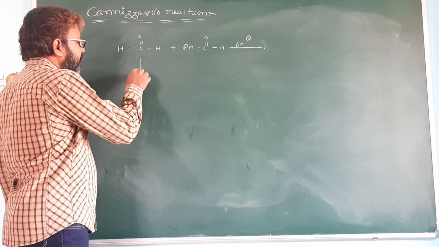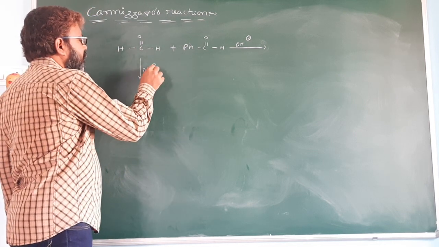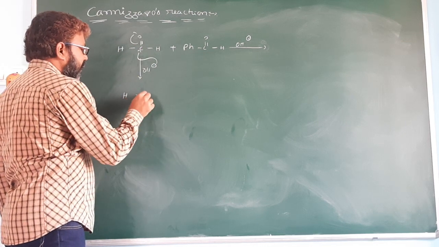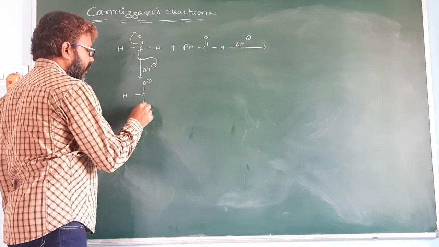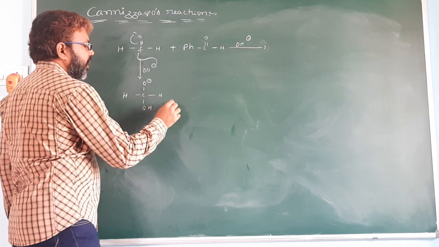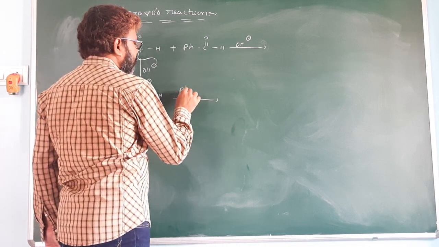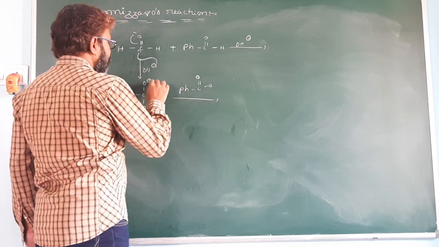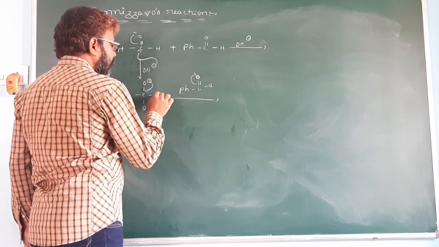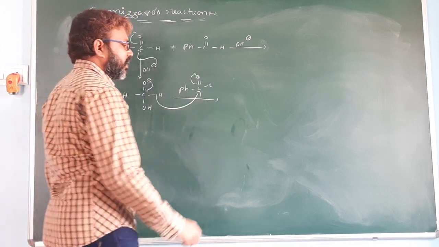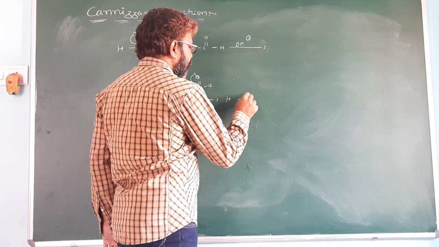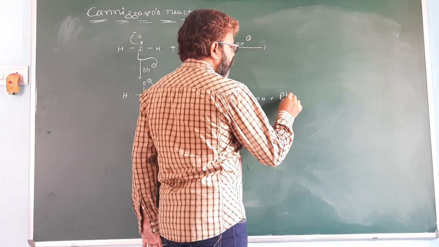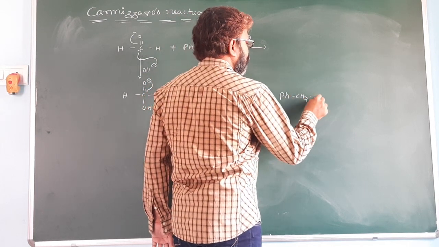Now you see the reaction mechanism. This pi bond electron shifted to here. OH minus attacks here to give the O minus, OH, H intermediate. It reacts with the benzaldehyde. This electron shifted to here. This pi bond electron shifted to here. H minus attacks here to give HCOOH plus PhCH2O minus.